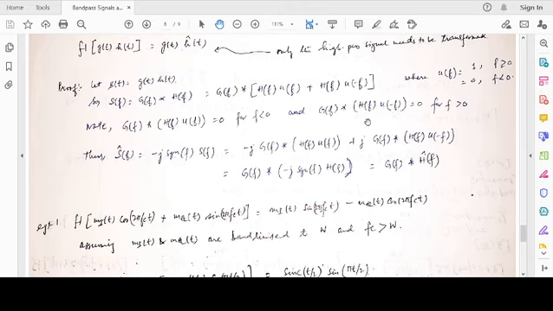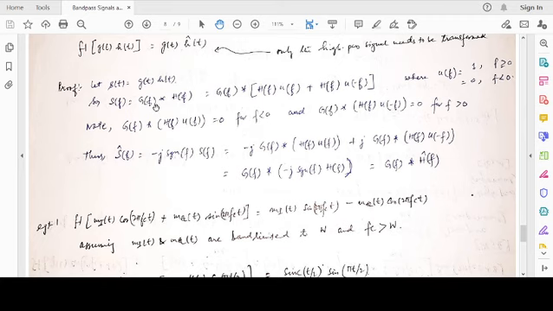Again, please try to understand these two results pictorially. One is G(f) convolved with the positive frequency portion of H(f) is 0 for a shift of f less than 0, and G(f) convolved with the negative frequency portion of H(f) is equal to 0 for f greater than 0. We will utilize these two pieces of information and plug them in.